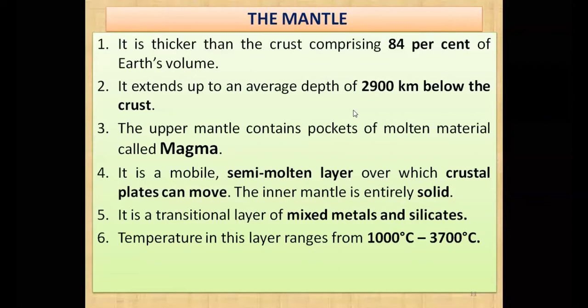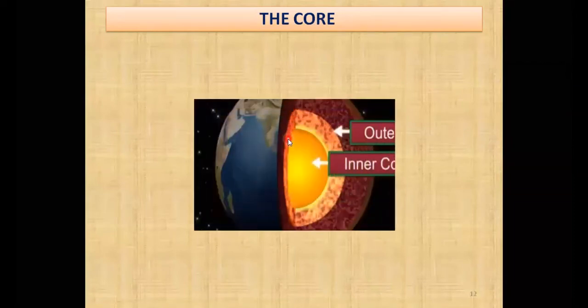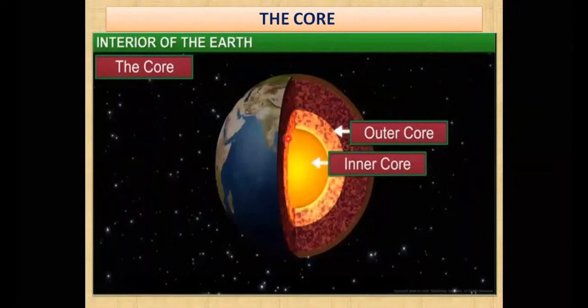So let us start our topic, the core. As I have shown you also, the core is divided into two. And what are those two parts? The inner core and the outer core. You can see over here the yellow part has been shown as the inner core, and above that inner core, that is the outer core.